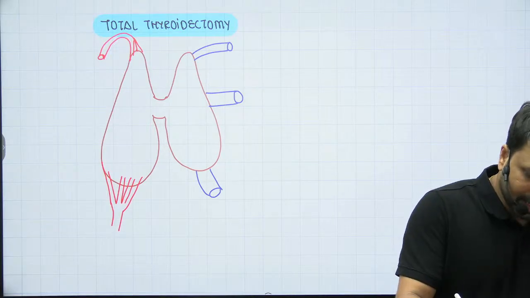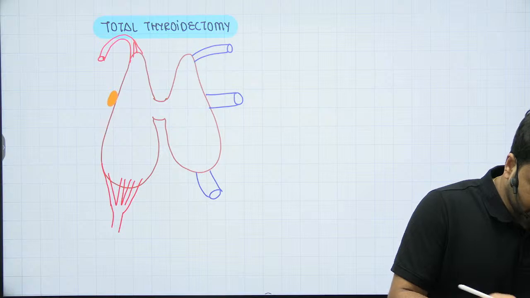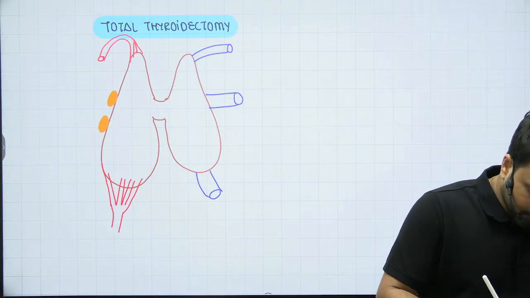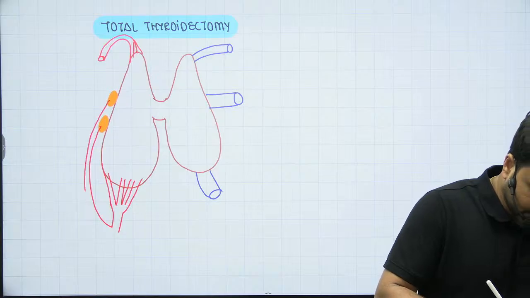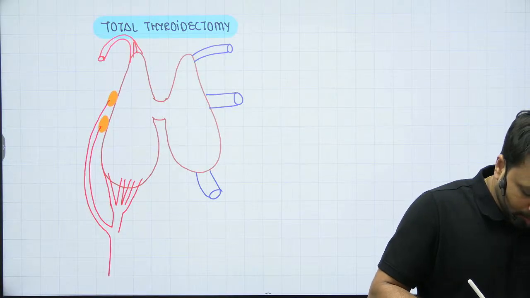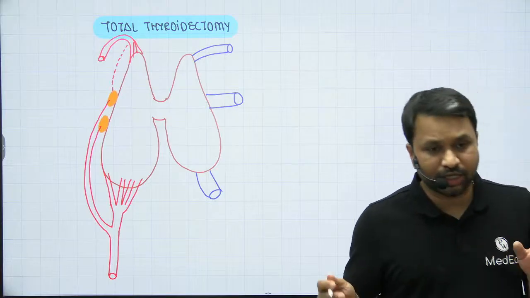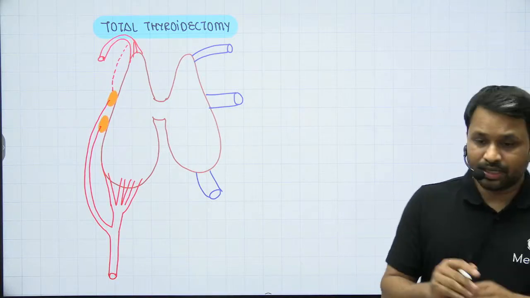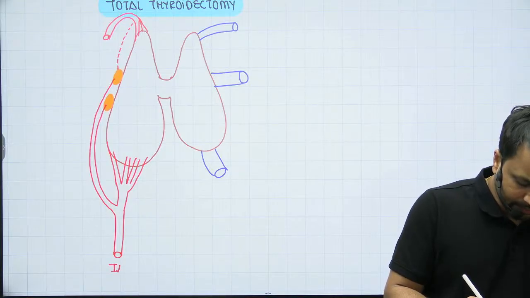Posteriorly we have the parathyroid glands. The blood supply to the parathyroid glands majority of the times is derived from the inferior thyroid artery. You might see the blood supply also come from the superior thyroid artery, but usually, 80% of the times, the blood supply comes from the inferior thyroid artery.